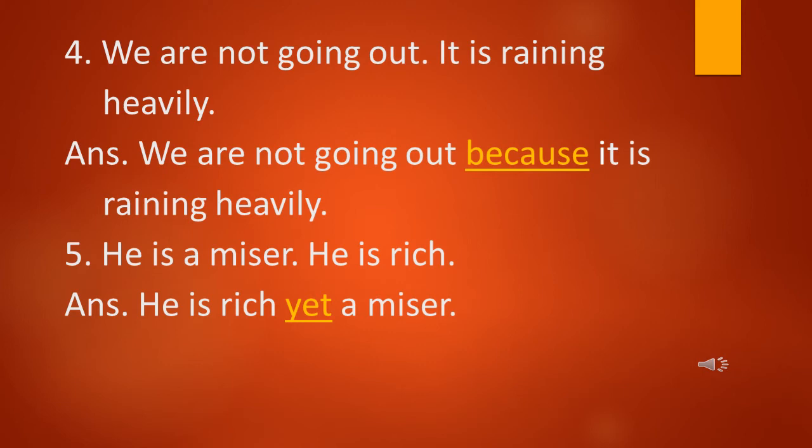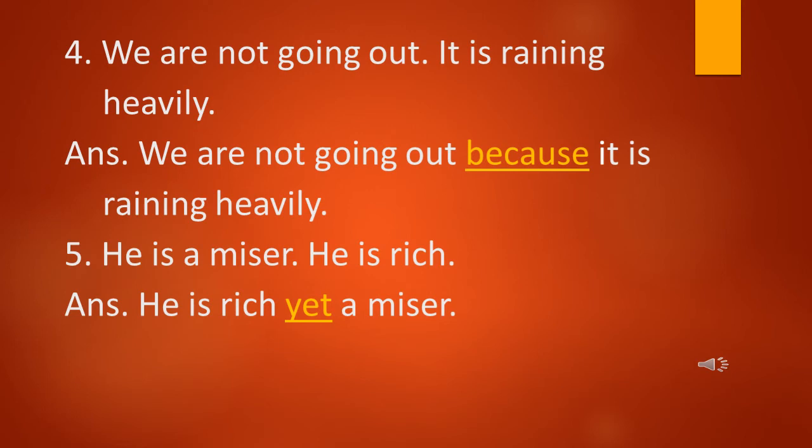Let's read the next pair of sentences. We are not going out. It is raining heavily. So here we are giving reason for the first sentence. So we will join it with the help of conjunction because. We are not going out because it is raining heavily.